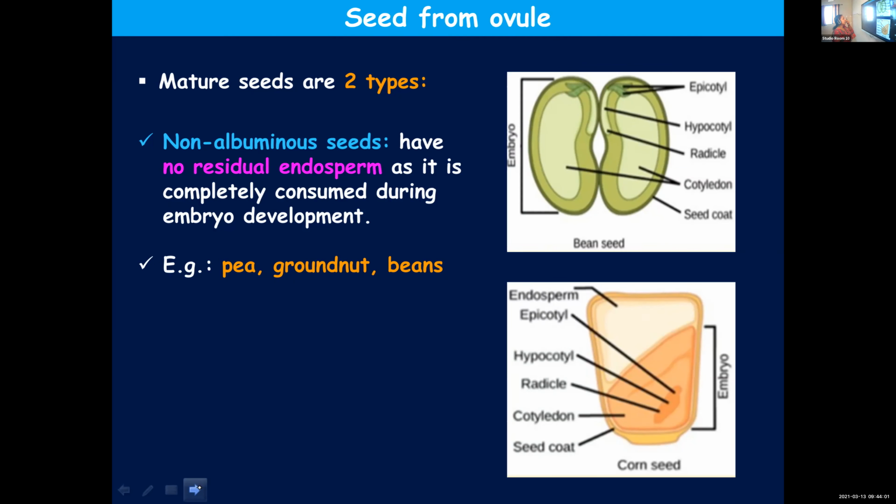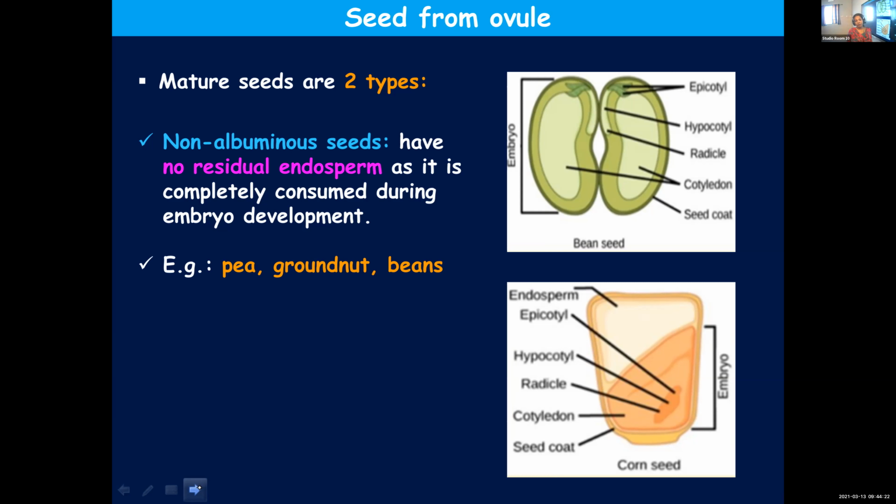Non-albuminous seeds have no residual endosperm as it is completely consumed during the embryo development. You have already learned about double fertilization, and as a result of double fertilization, endosperm and the zygote are formed.